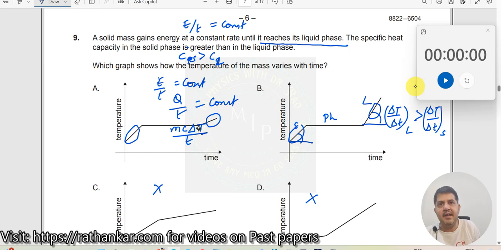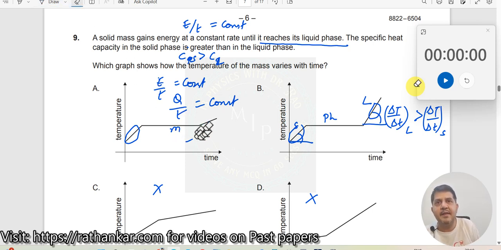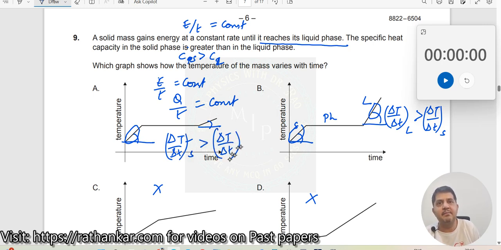In a similar way, when I take this one here, if you want, I can rub this off to show what's happening here. Now as you see here, this angle is larger, this angle is smaller. So delta T by delta T of a solid is greater than delta T by delta T of a liquid. Exactly opposite of it. Now based on this only we need to decide which one is correct, which one is incorrect, right?